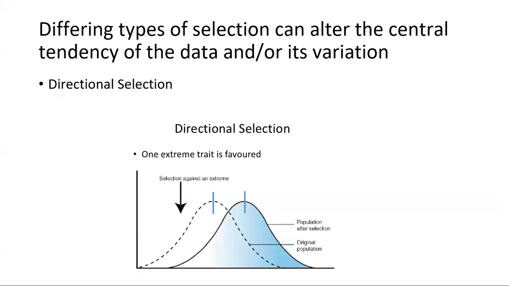Now, as you read above and saw in the previous video, pressures from the environment can alter a population's heritable traits. So selection pressures can affect the central tendency of the data as well. Here we see directional selection, where due to pressures, extreme traits are favored over the normal traits. In this lab, we will be examining gall flies and the galls, or homes, that they form in goldenrods.